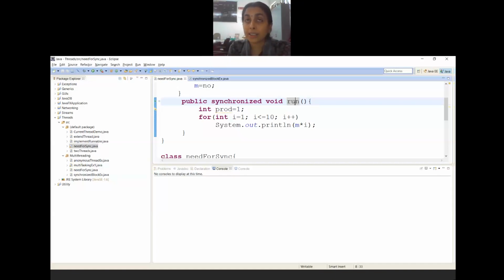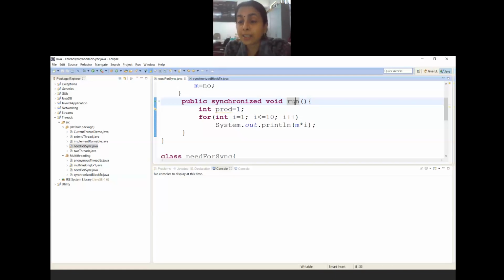Now in this case, when I have written 3 methods in the first class, out of the 3 methods, if I want to synchronize only the second method, then I will write the synchronized keyword for that second method. But if I synchronize the whole run method, what will happen? It will automatically synchronize the calls also.